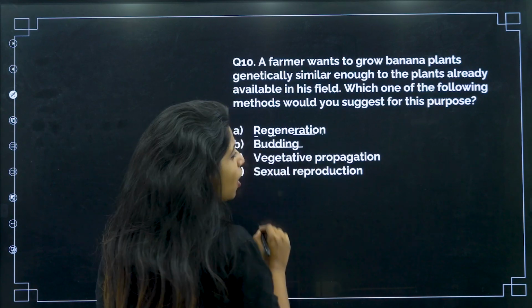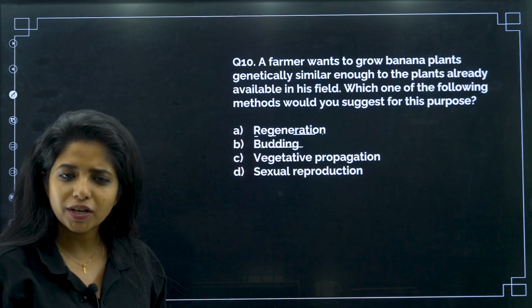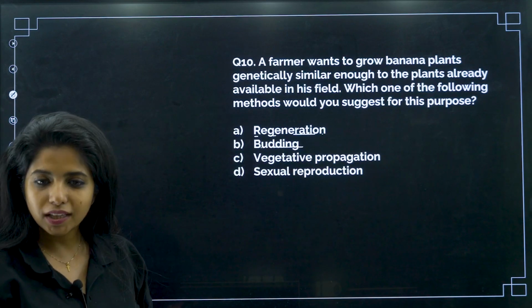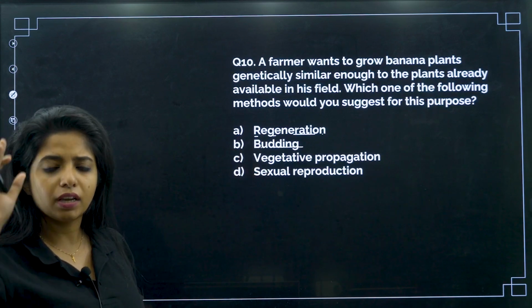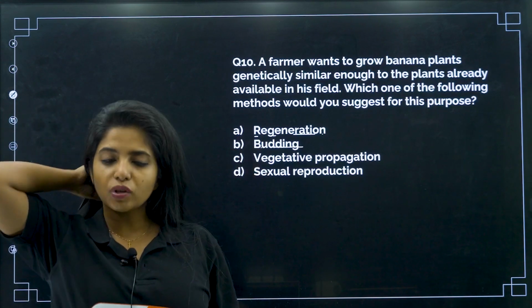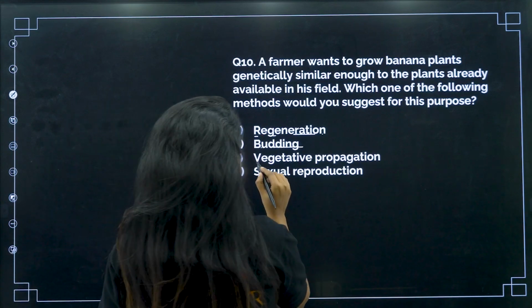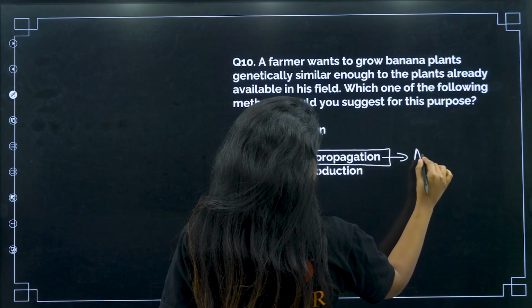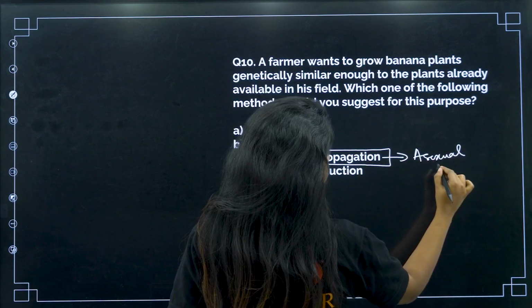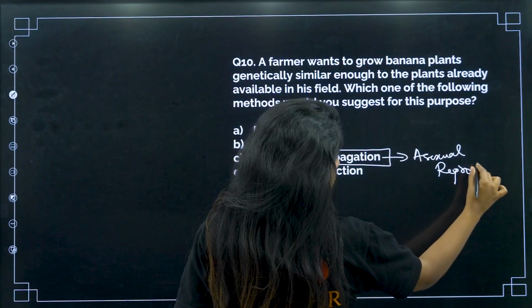And budding is not a mode of reproduction in the case of plants. It is for simple organisms and generally multicellular organisms as well, but not plants. What about vegetative propagation? This is something that they can use. Vegetative propagation is the asexual mode of reproduction in the case of plants.